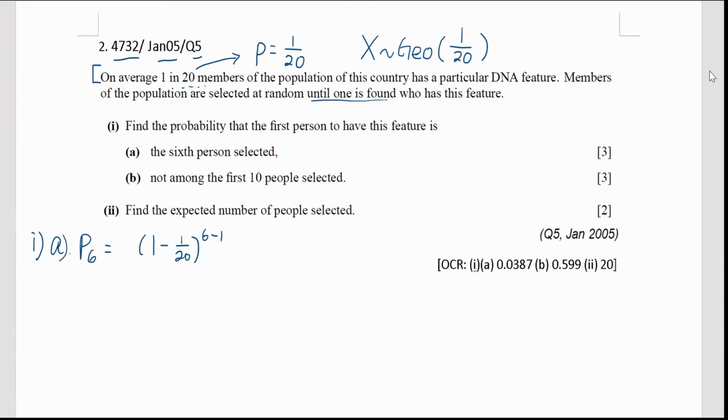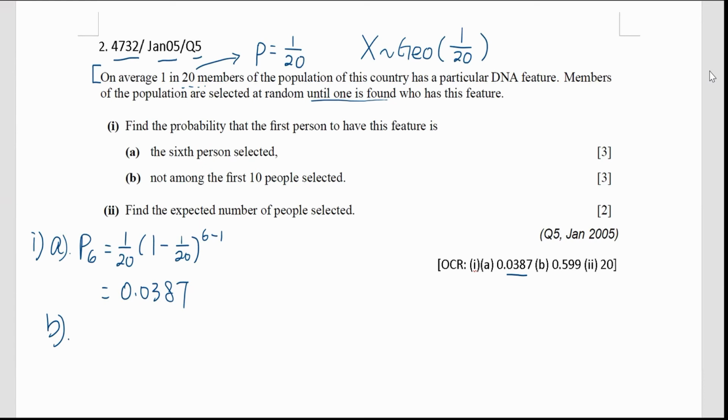Until the 6th person, then this person has the DNA feature, which is 1 over 20. So that is the formula, right? Again, use the calculator. 0.0387. Yep, correct. 0.0387.